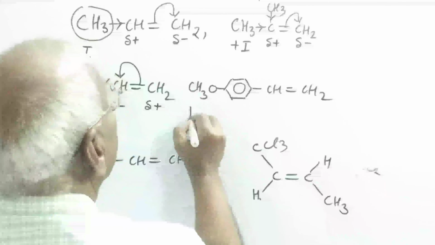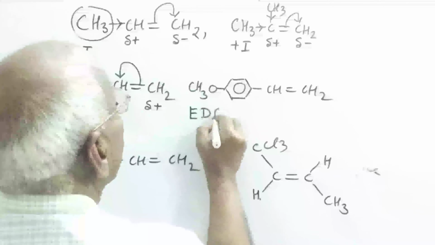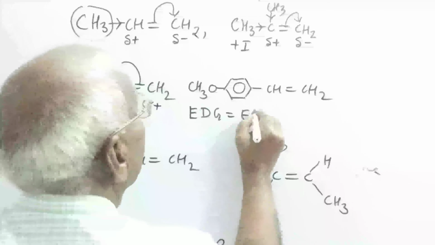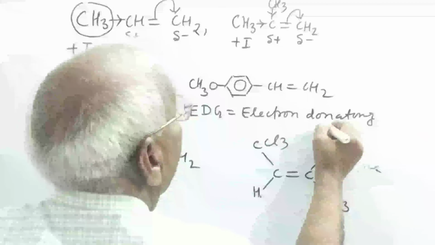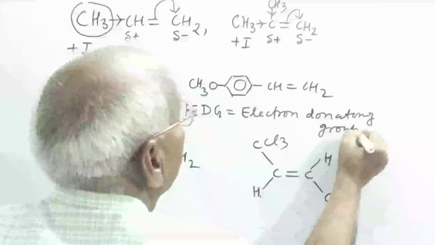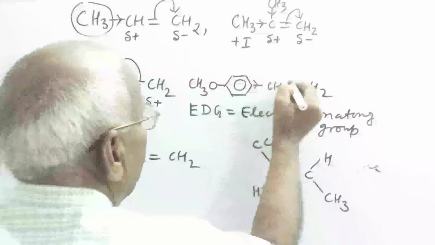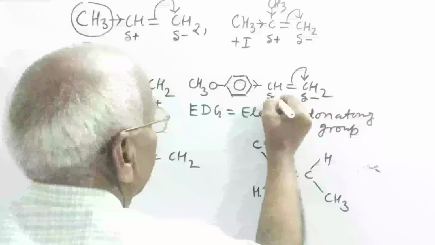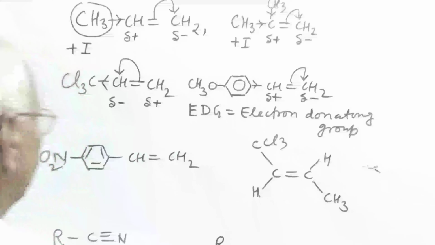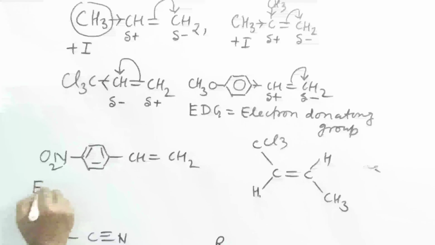Similarly, this is the electron donating group. This donates the electron like this. Transfer of pi electron takes place like this. Similarly, this is electron withdrawing group.